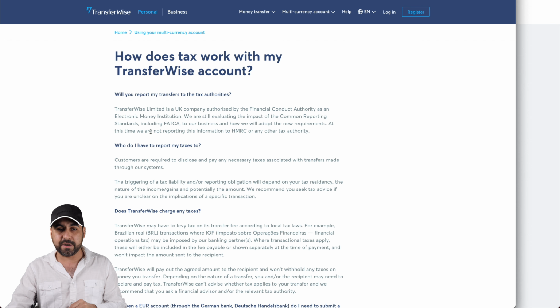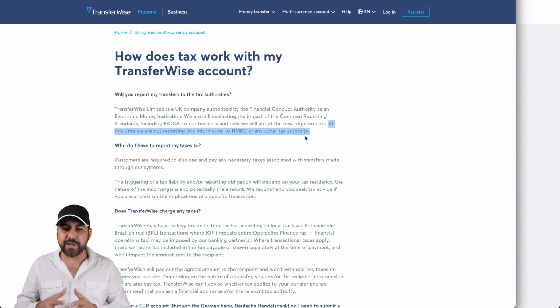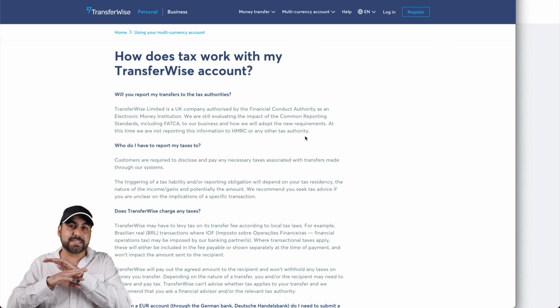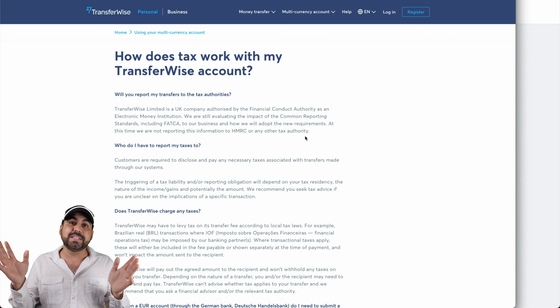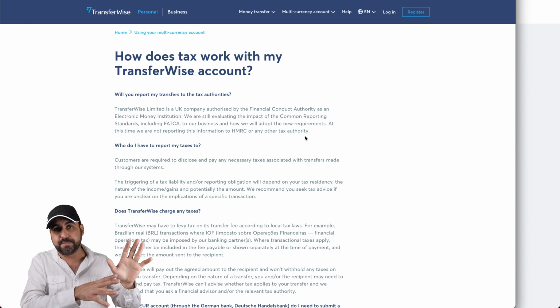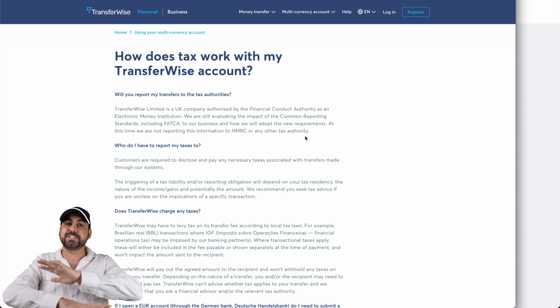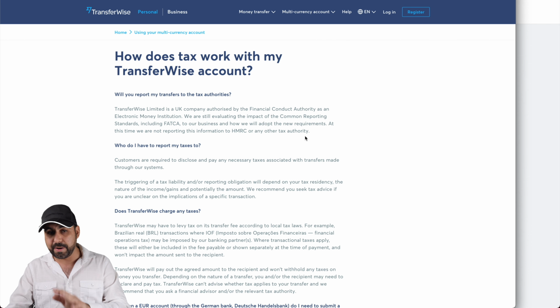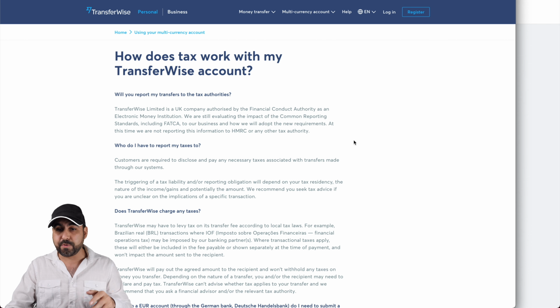So you'll see that right here, and I'll leave that link right here because it's information. For example, at this time, we are not reporting this information to HMRC or any other tax authority. So that money there is like, basically, you're not paying taxes for it unless you actually tell your country that I'm actually using that money. That's just information that I want to throw out there. I know some people will be interested about that, all right? So they're not reporting taxes to that.